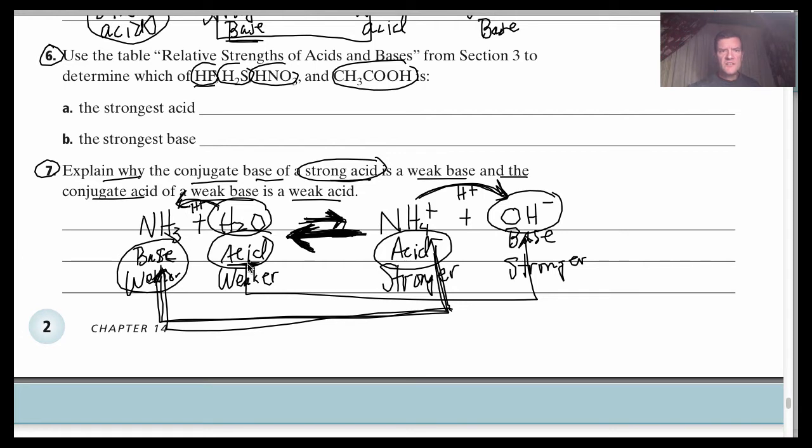So in this case, I'm looking at a weak base here, and it is paired with a stronger acid. So that's what the first thing is saying: a stronger acid is always paired with a weaker base.